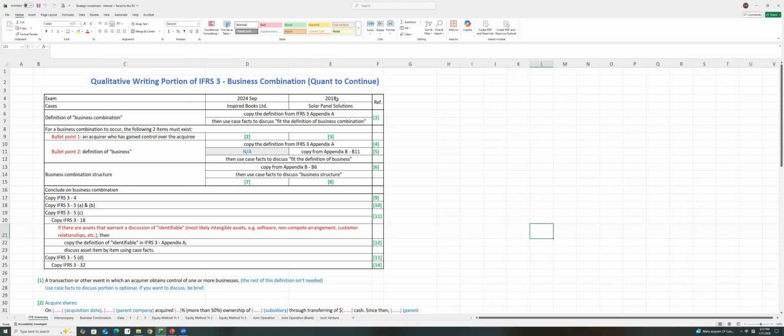The first time it was tested was in 2018, Solar Panel Solutions. The second time it was tested was in September 2024, Inspired Books Ltd. Actually, these two are both business combination questions, but the case facts are structured in different ways. In Solar Panel Solutions, the method of business combination is through acquisition of net assets. But in Inspired Books Limited, the format of business acquisition is through acquisition of shares. So can you all actually distinguish between these two?